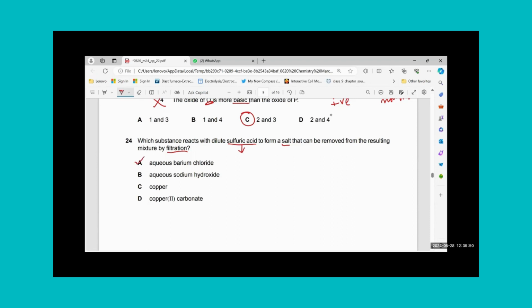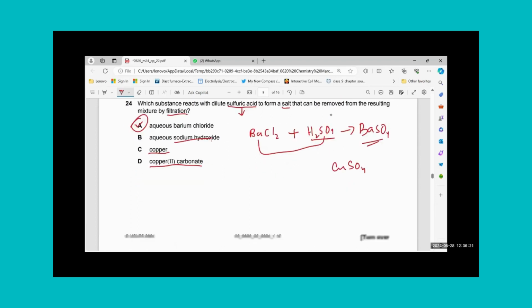So aqueous barium chloride could be my option, because when it reacts with H2SO4, barium sulfate, a solid, is formed that can be removed by filtration. Sodium hydroxide will make a soluble solution. Copper will not react with dilute acid. Copper(II) carbonate will make copper sulfate, a soluble salt. So A. So many A's, I am telling you, this time.